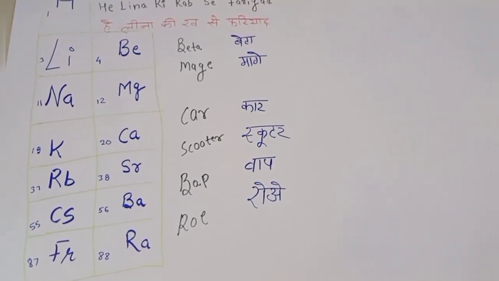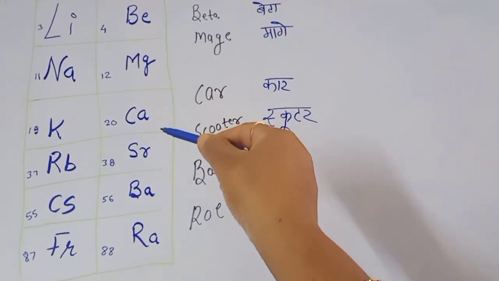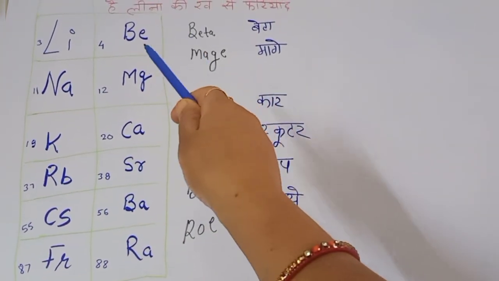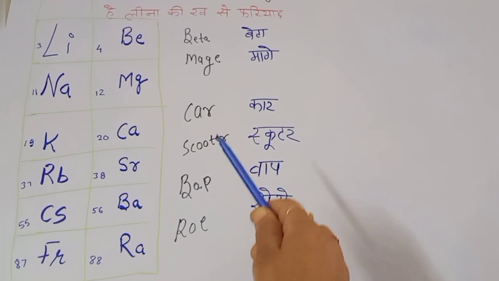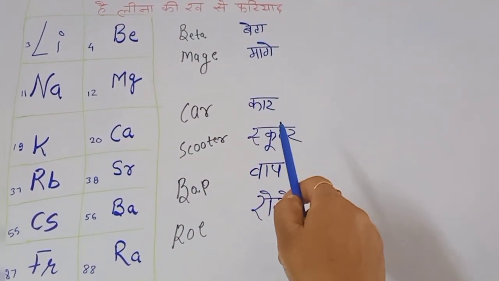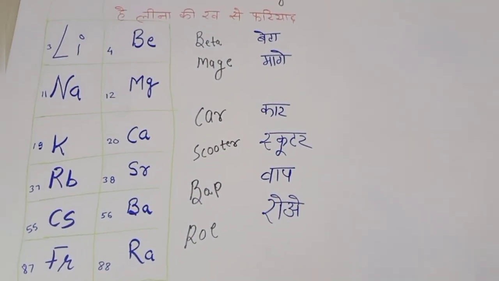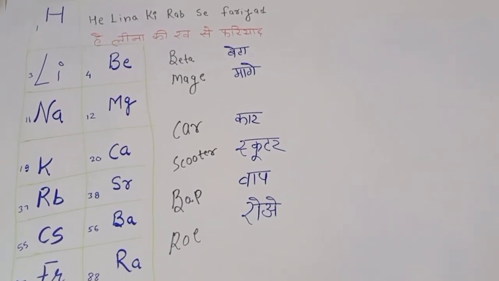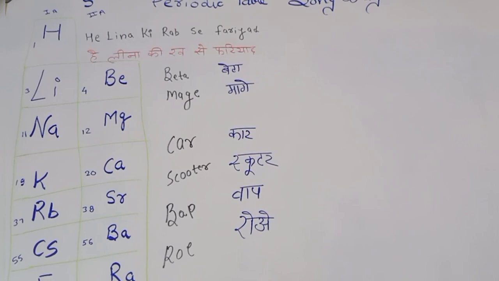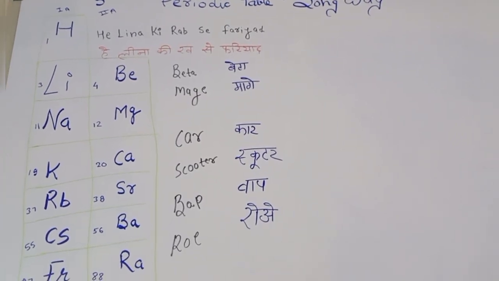Second A is beryllium, magnesium, calcium, strontium, barium, radium. You can learn it as बेटा मागे कार स्कूटर बाप रोए. It is your बेटा मागे कार स्कूटर बाप रोए in Hindi. You can learn the S block very simply, and it is very important because whenever you start chemistry, the elements come and you must know the names.